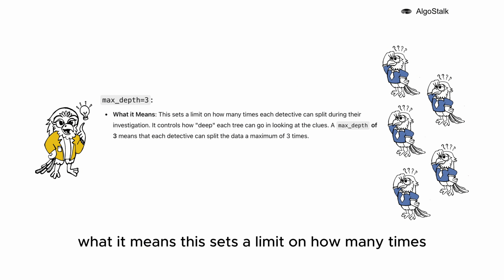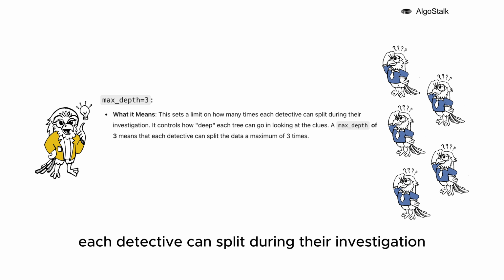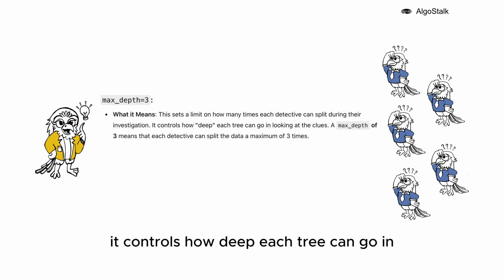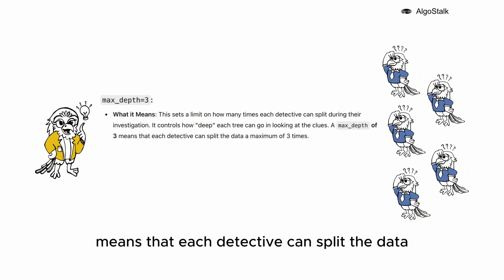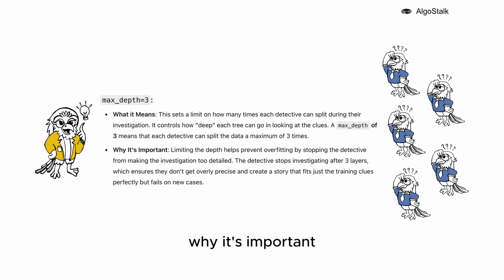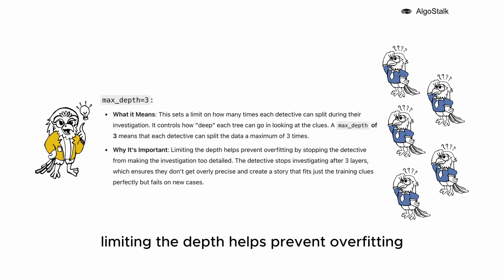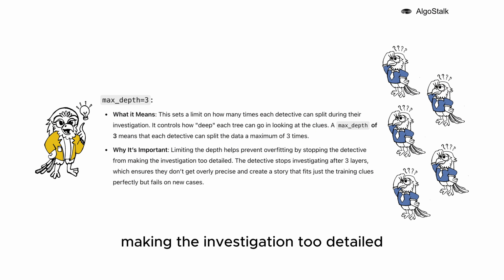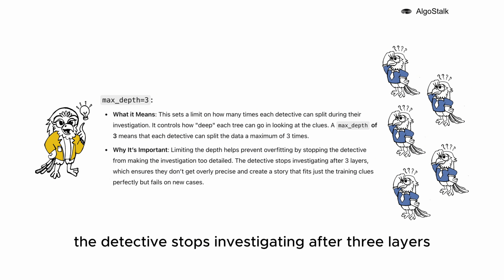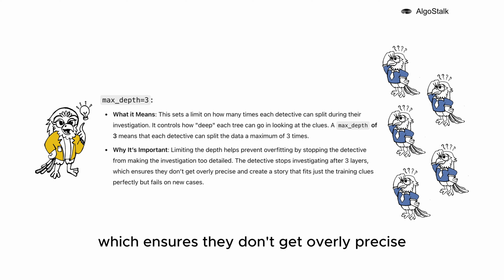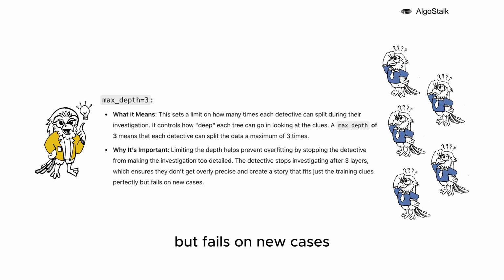Max_depth equals 3. What it means: this sets a limit on how many times each detective can split during their investigation. It controls how deep each tree can go in looking at the clues. A max_depth of 3 means that each detective can split the data a maximum of 3 times. Why is it important? Limiting the depth helps prevent overfitting by stopping the detective from making the investigation too detailed. The detective stops investigating after 3 layers, which ensures they don't get overly precise and create a story that fits just the training clues perfectly but fails on new cases.